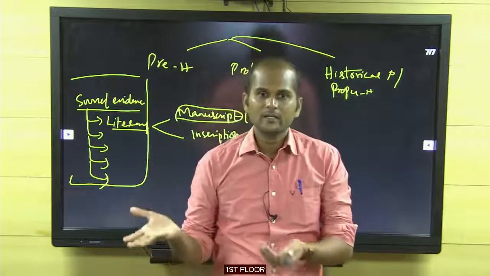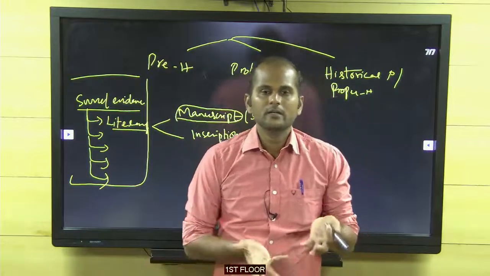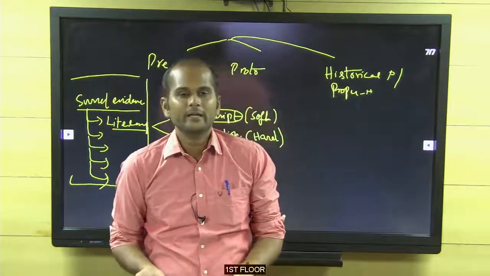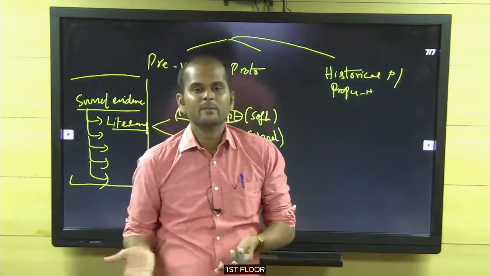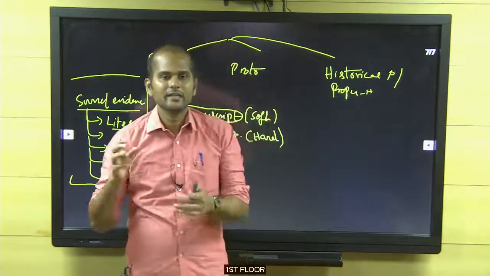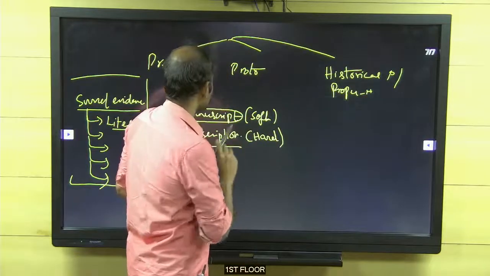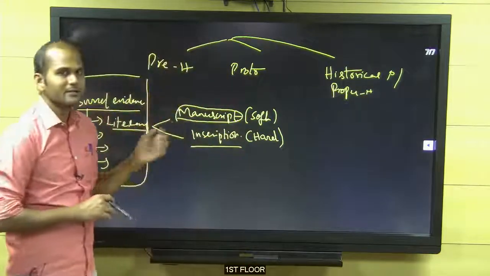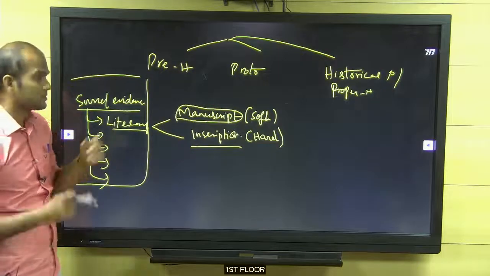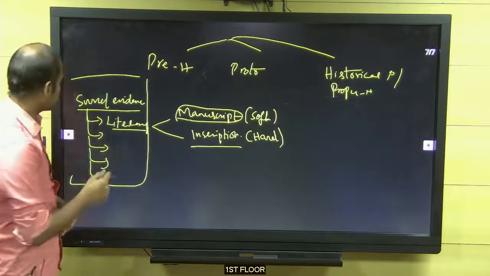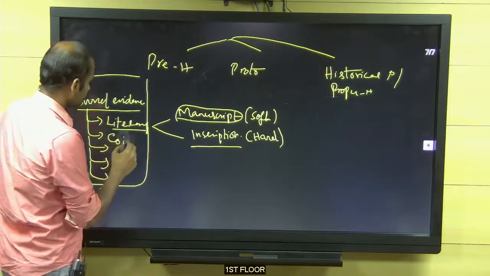What are all the hard materials? It may be rock, note it down, or it may be copper, or it may be iron. So either stone or metal, then it is called an inscription. Both are collectively called literary sources. Actually, this source is very important. Okay, next is coin. Note it down.